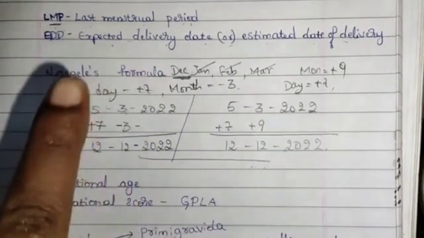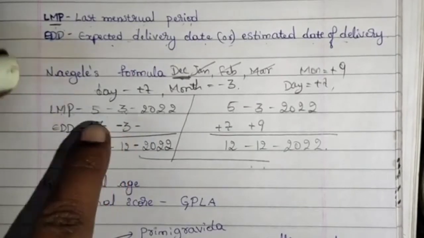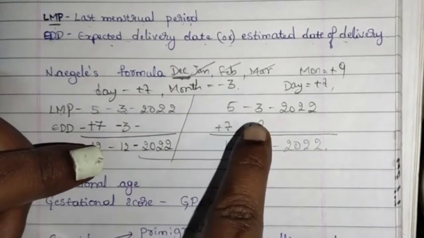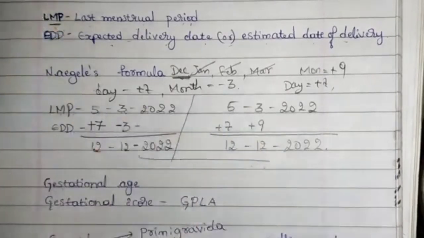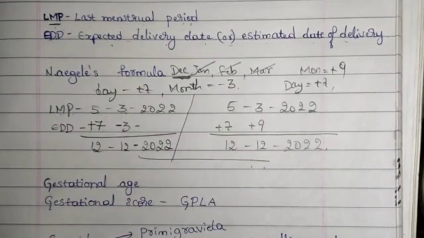These are the two formulas. In the first formula, you will add 7 for the day and subtract 3 from the month. In the second formula, you will add 7 to the day and add 9 for the month. If you have any doubt, do comment. I will give another example.